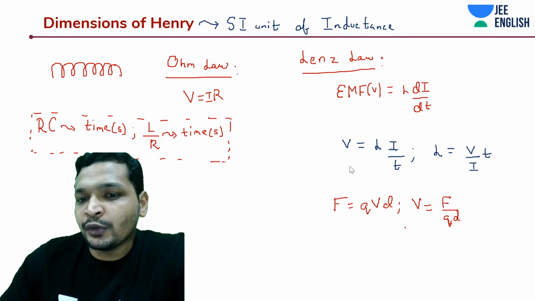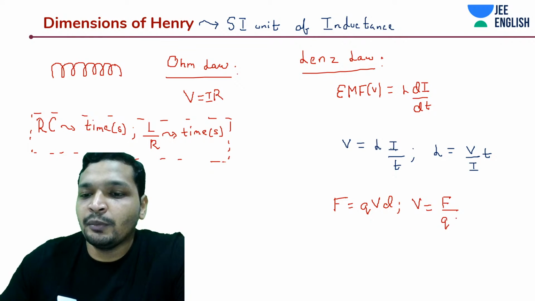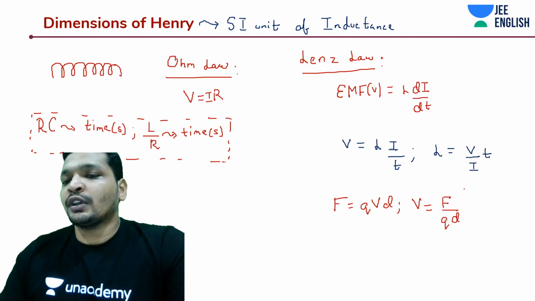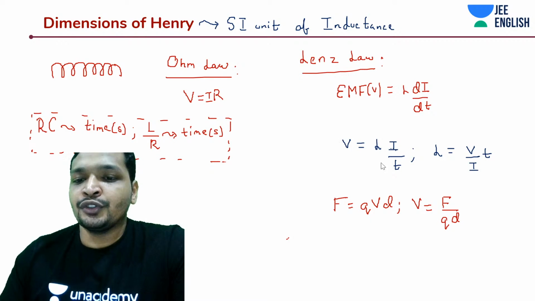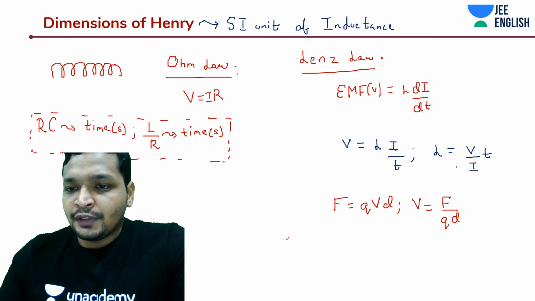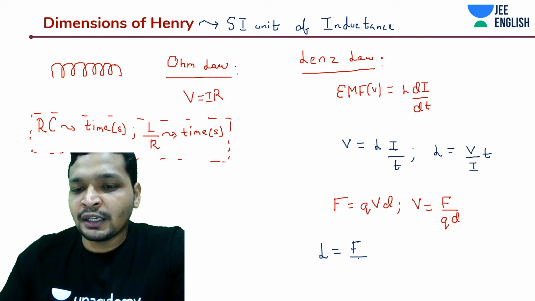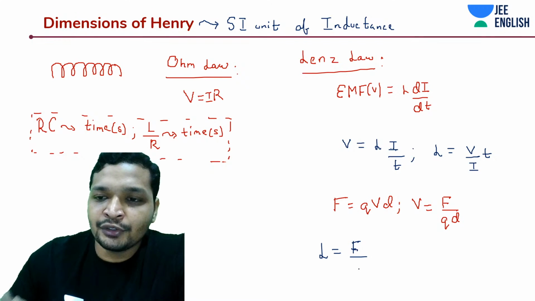So yes, guys, what are we going to do? We are going to spoil our laws and derive something interesting. That is going to be the dimensional form. Ohms you can go into I square R, but yes, this is something that you should know. Let's derive the formula again and write it down. L is equal to F, because I promised you in the beginning we are only going to make use of fundamental units and force, nothing else. That's the reason I'm going to start with this.